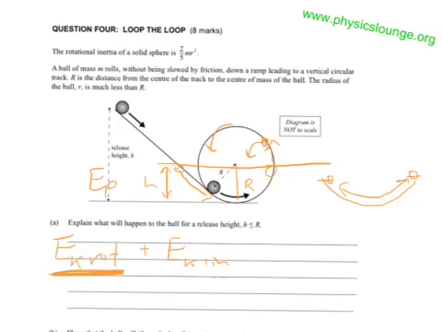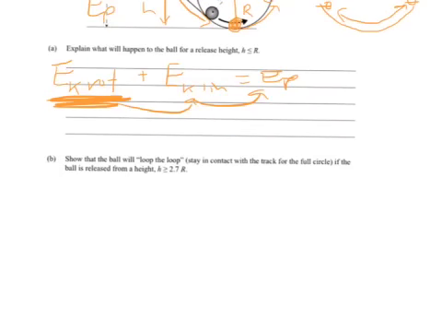But it doesn't matter. It will go up to there, because as it's going up this side, it will slow down. So that rotational kinetic energy will come back to kinetic energy and gravitational potential energy. So everything that you put into it from the initial gravitational potential energy will come out. The only effect that the rotational kinetic energy will have is that the maximum velocity down here at the bottom will be a little bit lower than it would be if it wasn't rotating. Okay, and there's a question later on that deals with that too.